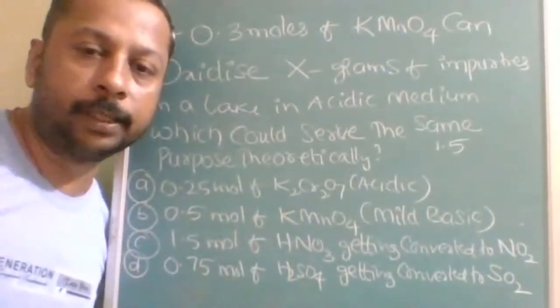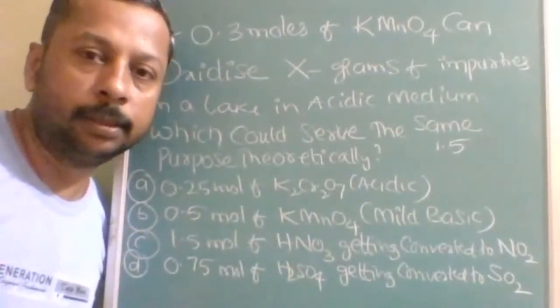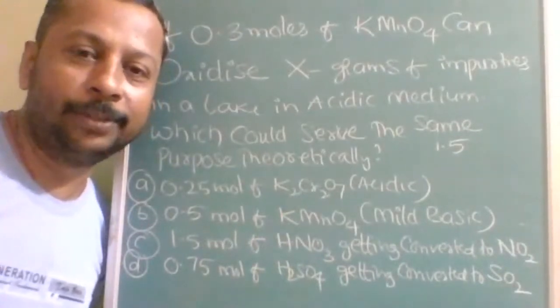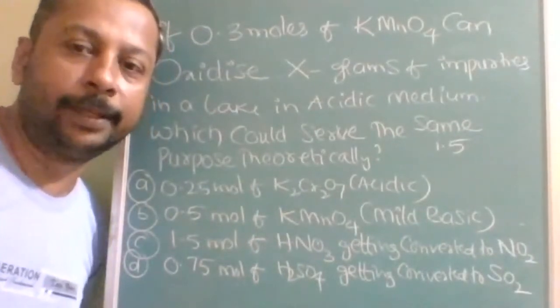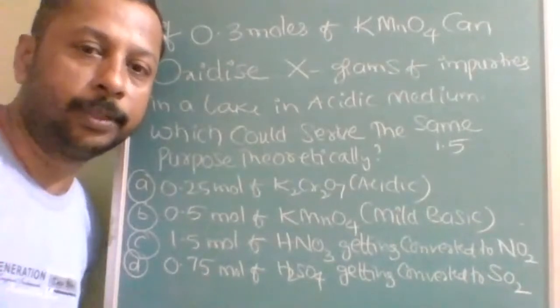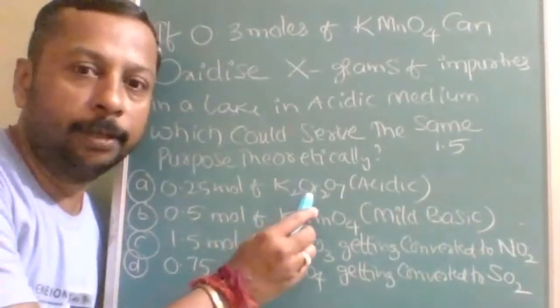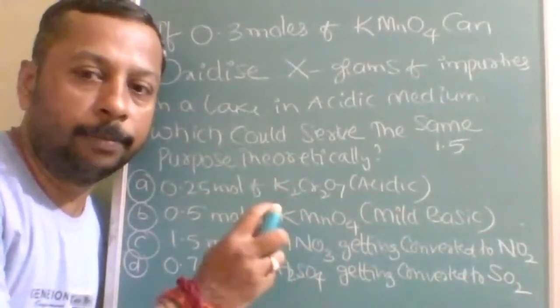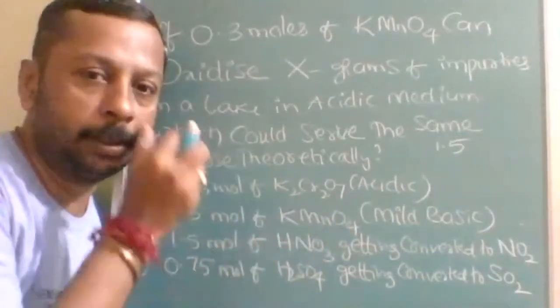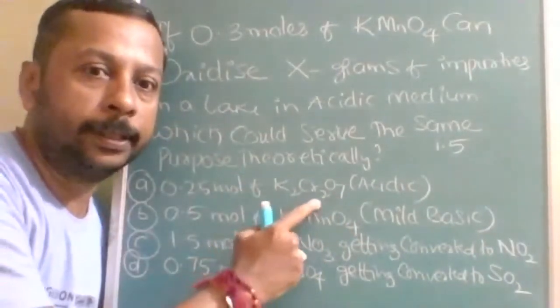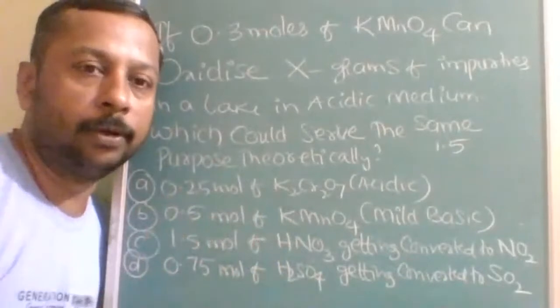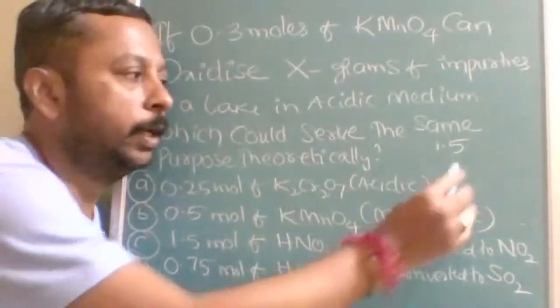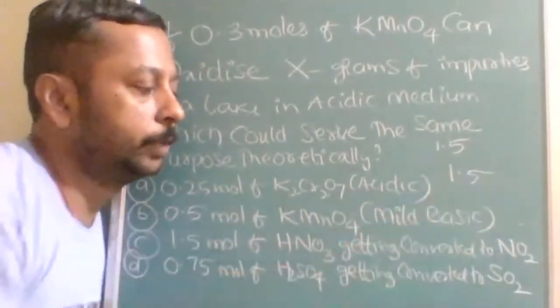What is the equivalent factor? The equivalent factor of K2Cr2O7 in acidic medium is 6, my dear students. Chromium changes oxidation number by 3, but 2 chromium are there. So 6 into 0.25. How much will you get? 1.5. So here also the same thing.